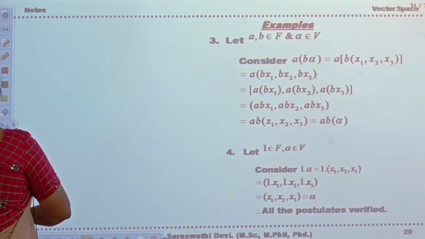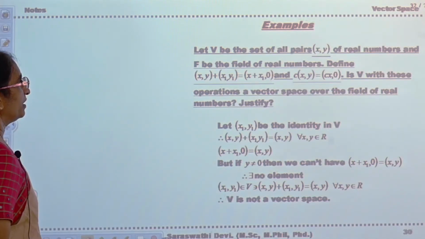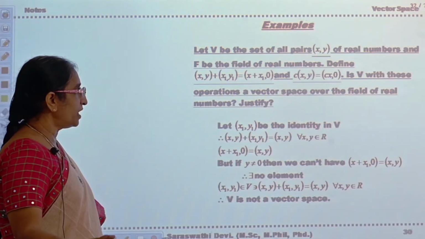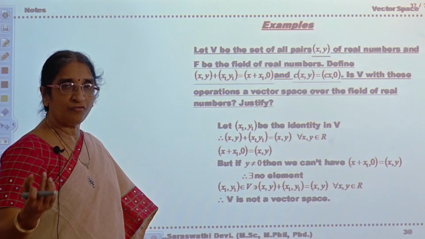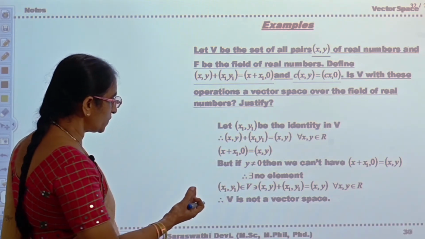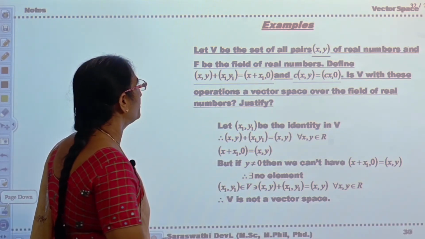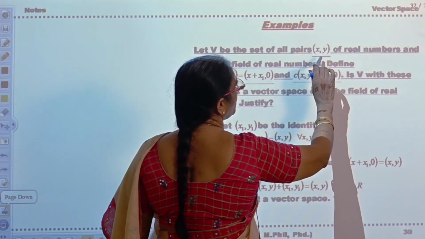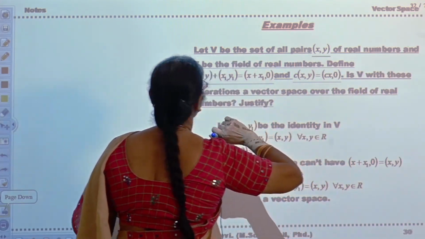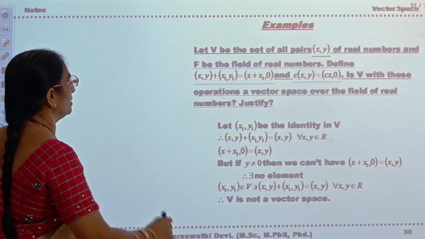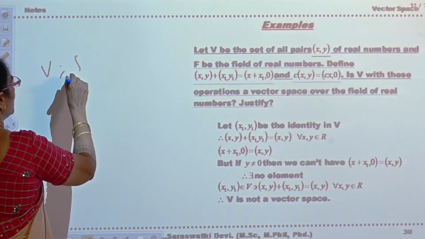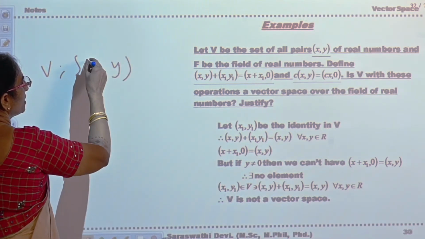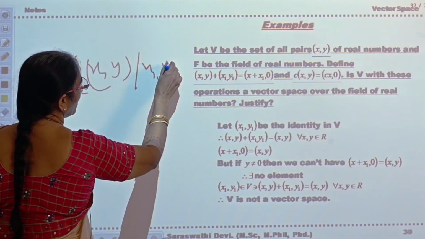Okay, now we will see the next problem. You have seen one problem which is becoming a vector space. Now see, this is not a vector space. V is the set of all pairs (x, y) of real numbers, F is the field of real numbers. V is the set of all ordered pairs where (x, y) belongs to R.